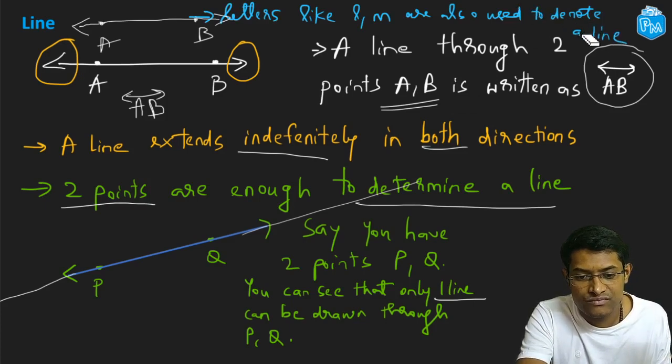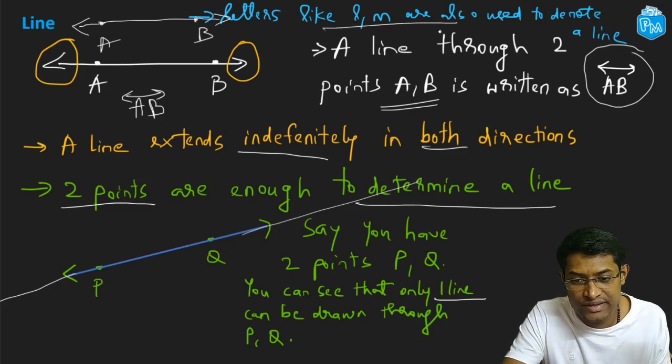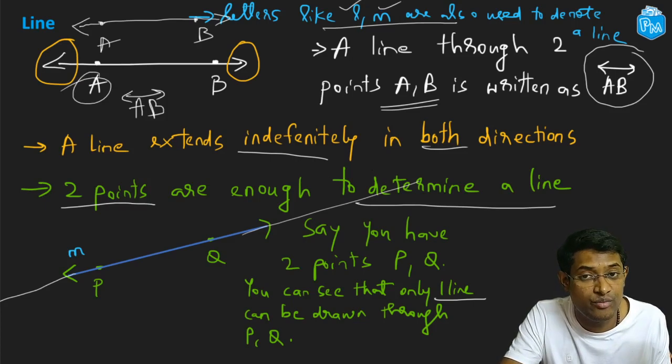Okay. So say I want to represent this line over here in this method. I call it line M, and I write a small letter m over here. You can note that these are small letters. All right. Capital letters, as we have seen, are used for points. Now let's try it.